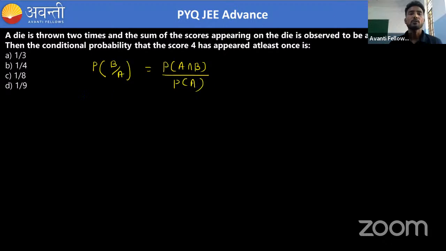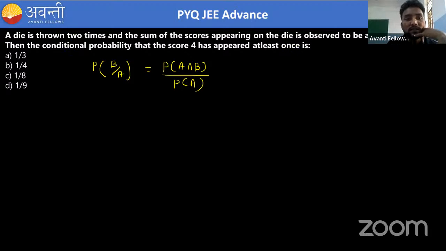Now we have to check in this question what is A and what is B. We have to find the conditional probability that score 4 has appeared at least once.